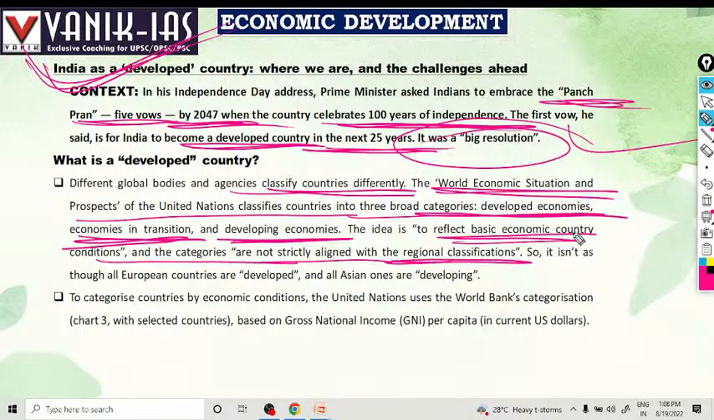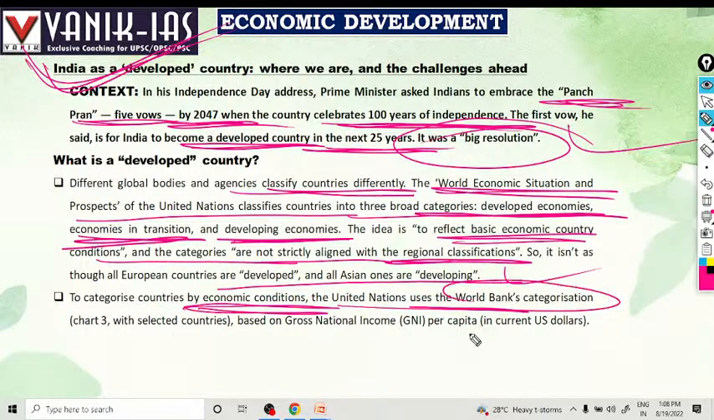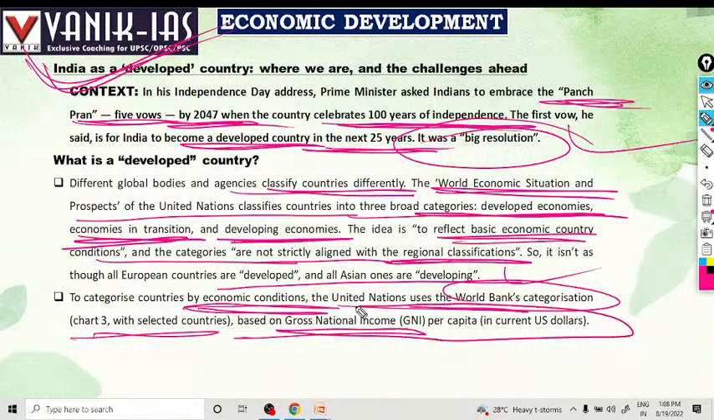So it is not as though all European countries have developed or all Asian lands are developing. So what are the basic country conditions? That depends on whether a country is developed or developing. To categorize countries by economic condition, the United Nations uses the World Bank categorization, based on gross national income per capita in US dollars.